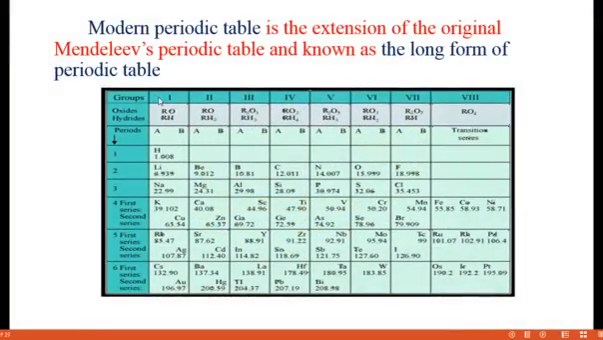See here, how many groups? 8 groups. In the first 7 groups, each group has subgroups A, B, A, B, A, B. So 7 into 2, 14. In the 8th there are 3 columns: Fe, cobalt, nickel. So 14 plus 3, 17, and plus 1 for inert gas. At the time, inert gases had not been found, so Mendeleev did not give any space for inert gases. If you give inert gas 1 place, it is totally 18 groups.